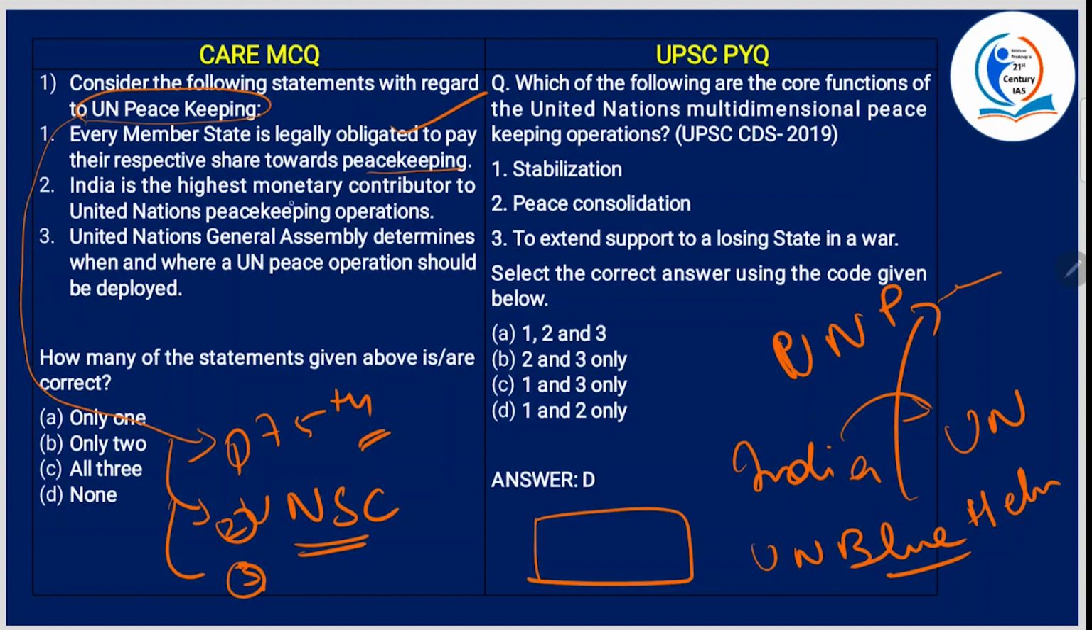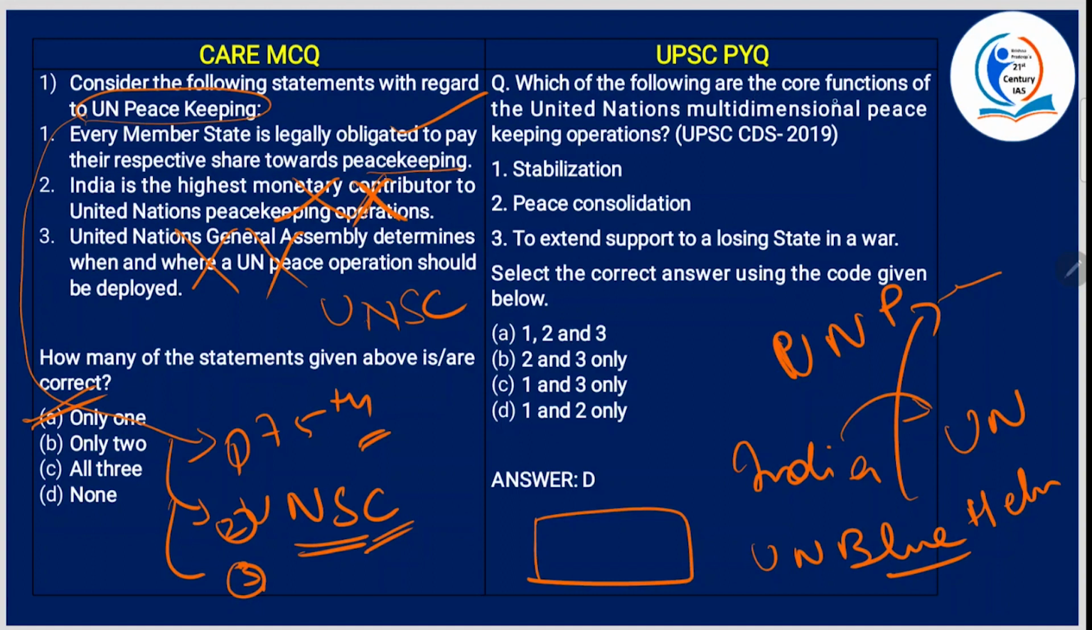Next, India is the highest monetary contributor to the United Nations peacekeeping operations. Monetary wise, no, but troops wise, yes. So this is gone. The United Nations General Assembly determines when and where a peace operation should be deployed. No, we just saw, right? UNSC, it's UNSC. So only one is correct.